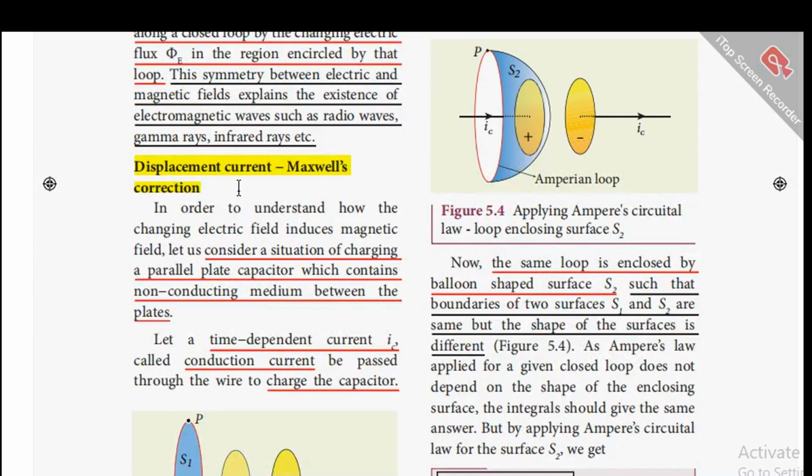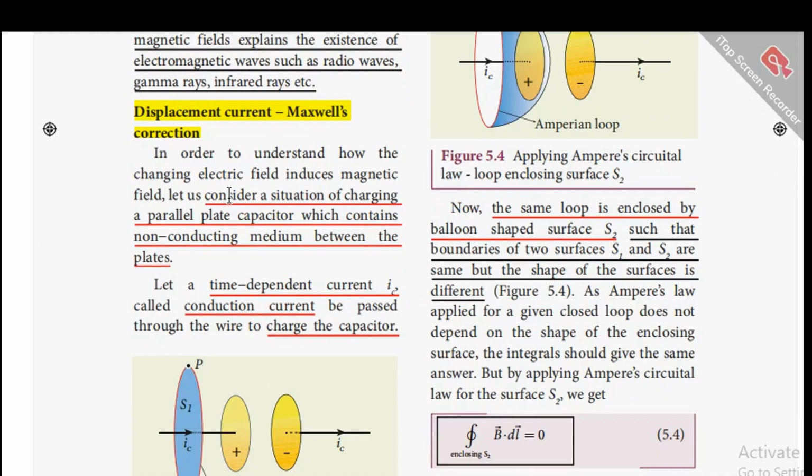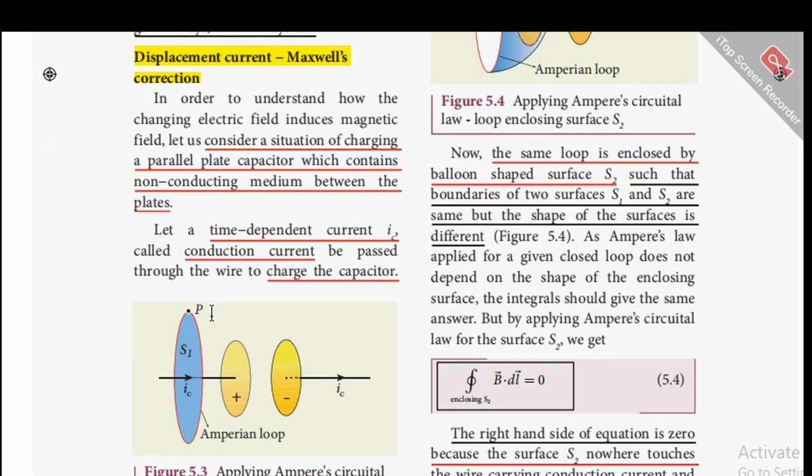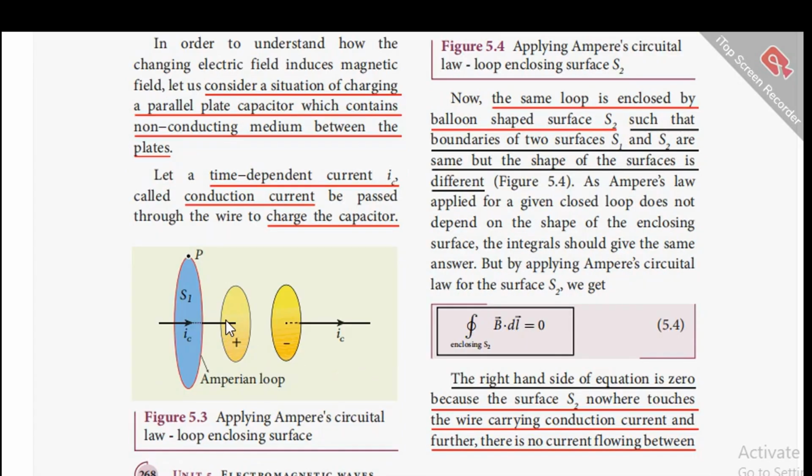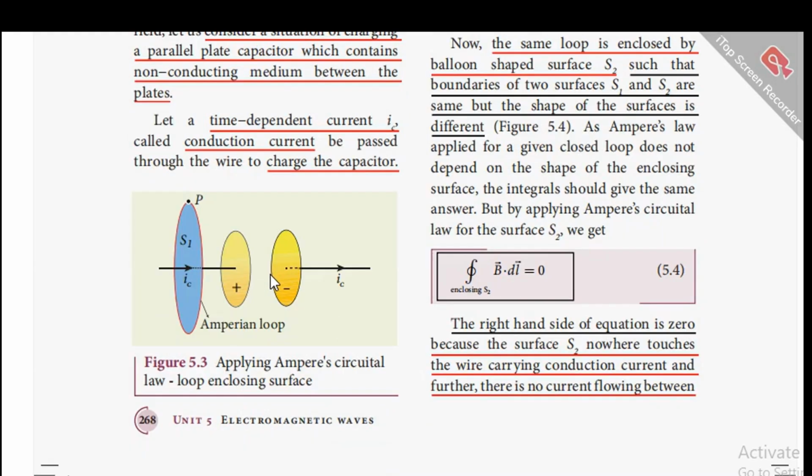Now let us see what is displacement current and Maxwell's correction to it. In order to understand how the changing electric field induces magnetic field, let us consider a situation of charging a parallel plate capacitor which contains non-conducting medium between the plates. Let a time-dependent current IC, called conduction current, be passed through the wire to charge the capacitor.